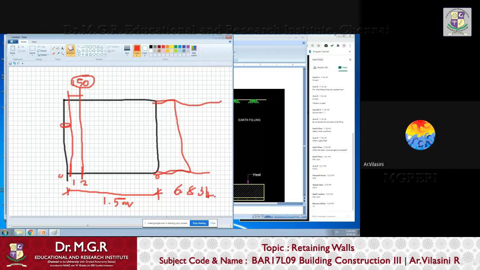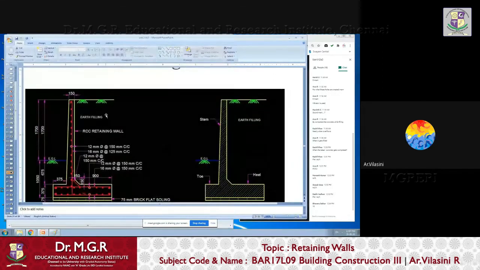6.8, 384. Just forget about the number of rods. You will repeat the same spacing, 150, 150, 150. Every 150, whenever you will require a bar, you will add. Whenever you are crossing that 150, you add a bar. So something like that, you will do this. So I will discuss that in detail.